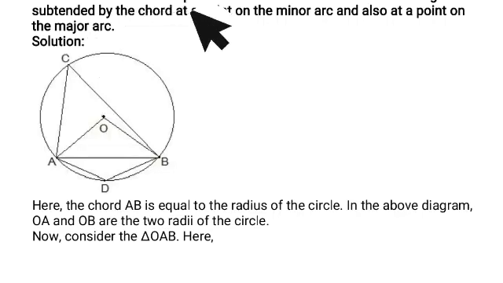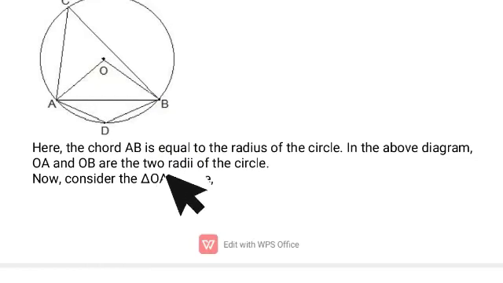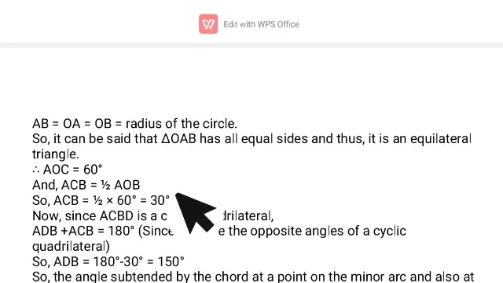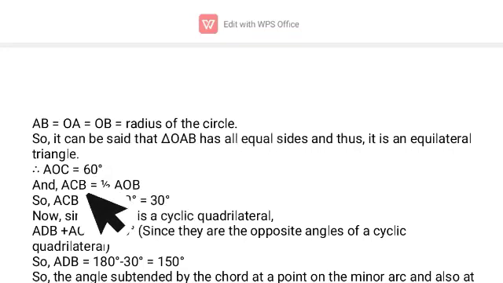Second one: a chord of a circle is equal to the radius of the circle. Find the angle subtended by the chord at a point on the minor arc and also at a point on the major arc. We find here that the chord AB is equal to the radius of the circle. In the diagram, OA and OB are the two radii of the circle. Now consider triangle AOB here. AB equals OA equals OB, the radius of the circle.